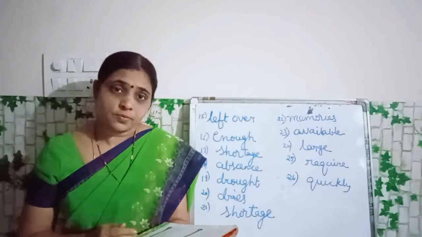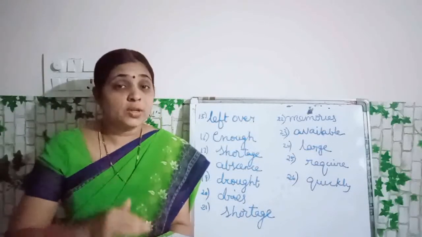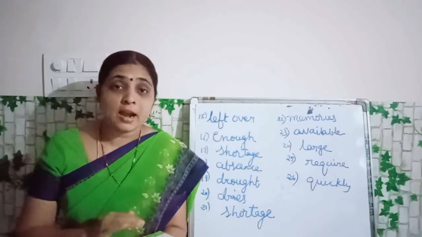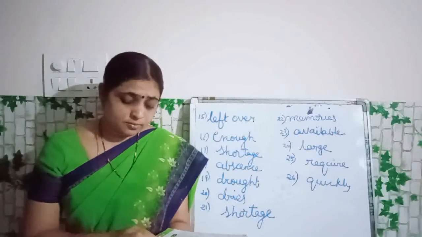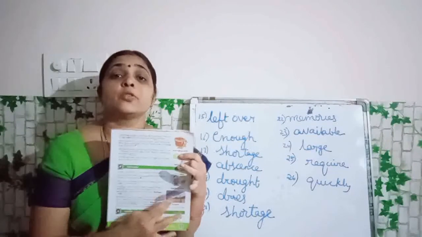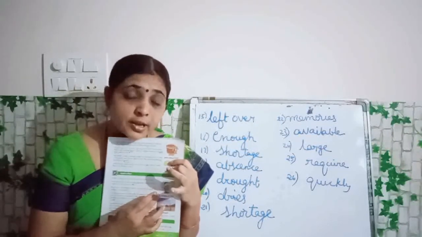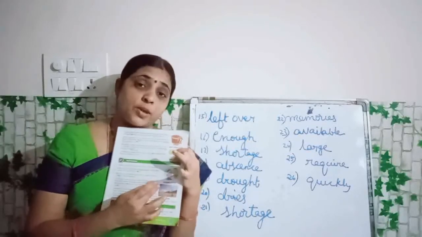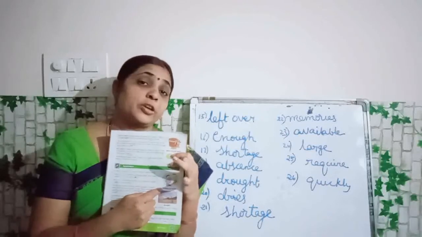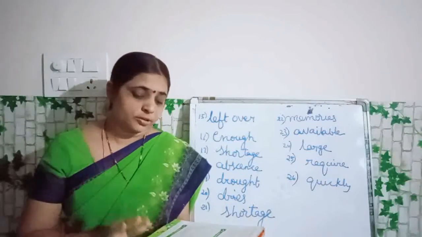D-R-O-U-G-H-T. Drought. Okay, children? During a drought, the land dries and cracks appear. See here, this is drought, where there are no rains and no water. The land has become dry and cracks are being observed. All of you look into the picture. This is what is called as drought.